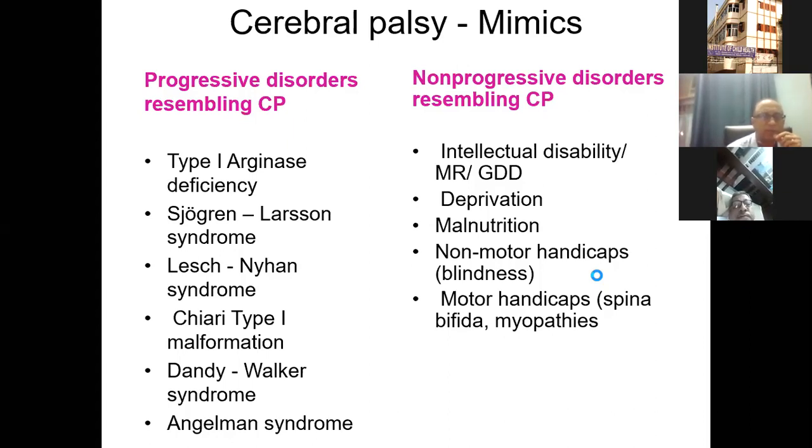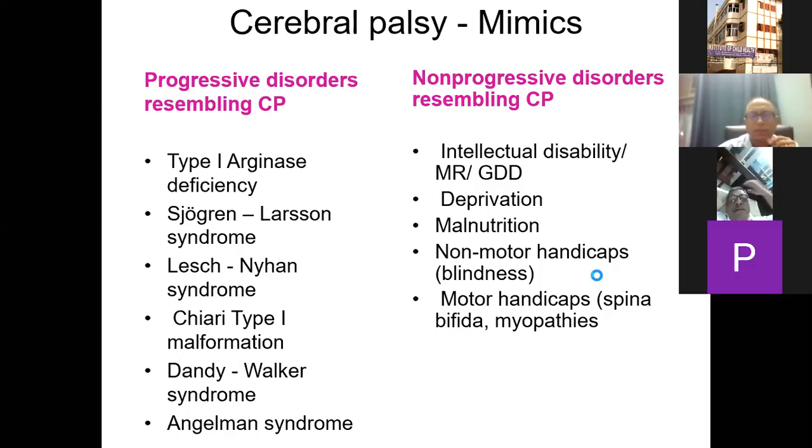It's not an exhaustive list, but type 1 arginase deficiency, Sjogren-Larsson syndrome, Lesch-Nyhan syndrome, Chiari type 1 malformation, Dandy-Walker syndrome, Angelman syndrome. And more commonly, the non-progressive disorders resembling CP, any child who has intellectual disability, global developmental delay, sometimes is just given a label out of the blue as a CP child. Again, that is not correct.